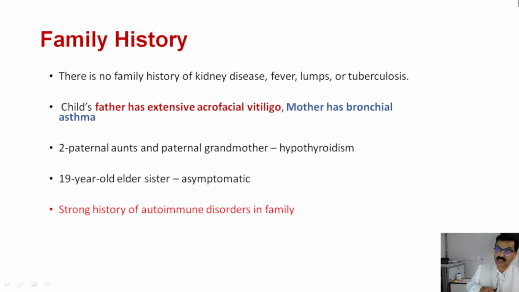Family history, again, is one remarkable thing. The child's father has extensive acrofacial vitiligo and the mother has bronchial asthma. And 2 paternal aunts and the maternal grandmother have hypothyroidism. So that is another important clinical clue here. There was some history of autoimmune disease in the family.